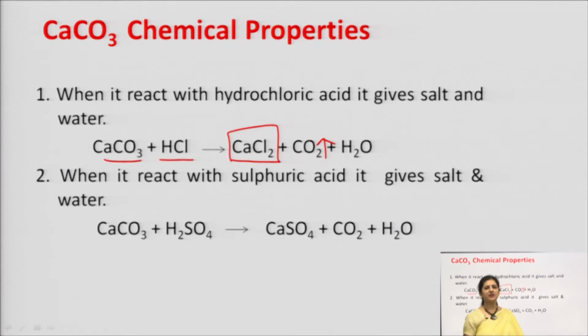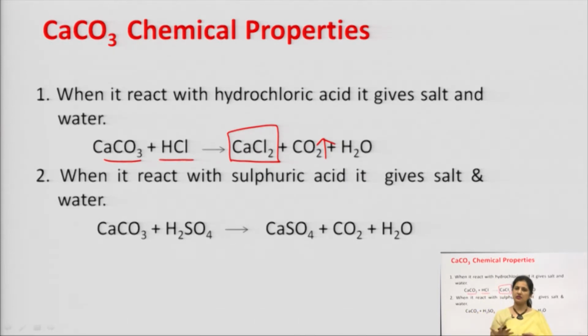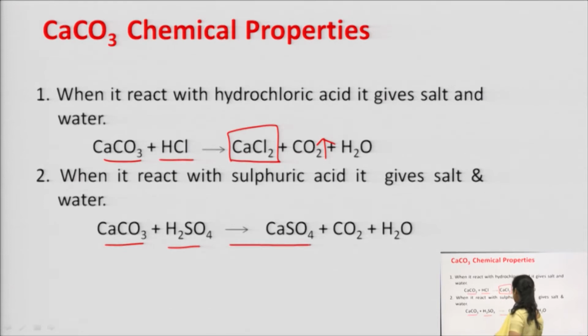Another reaction is when it reacts with sulfuric acid. Now, obviously, since it is reacting with sulfuric acid, it is going to form what? It is going to form a sulfate salt. So, have a look here at the reaction. Calcium carbonate plus sulfuric acid gives you calcium sulfate, carbon dioxide gas is released, and water is again the byproduct here.